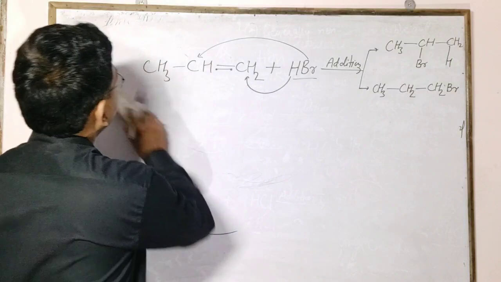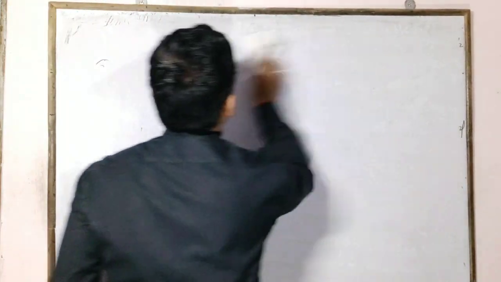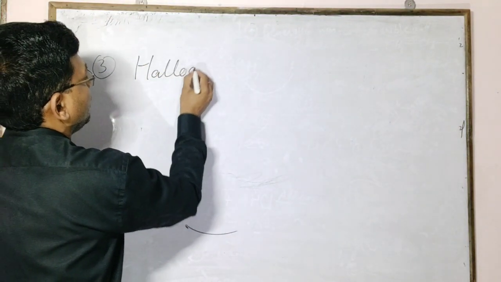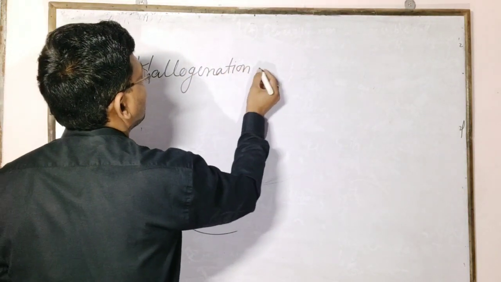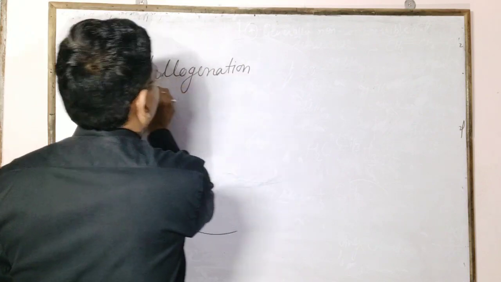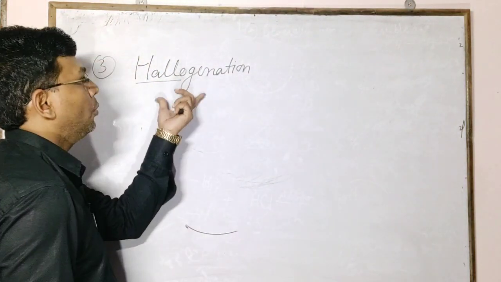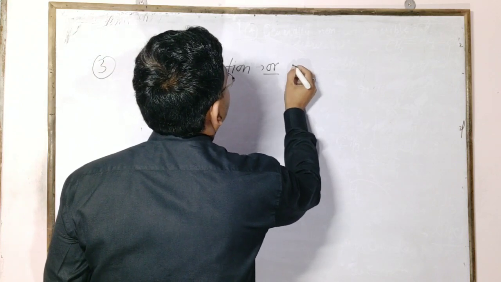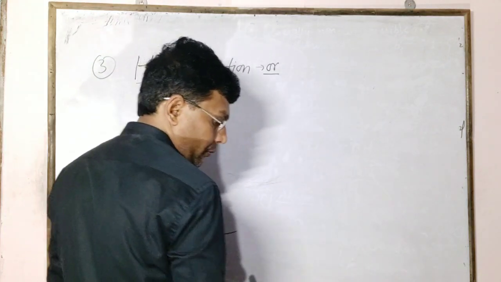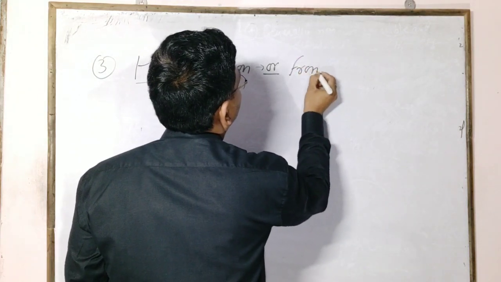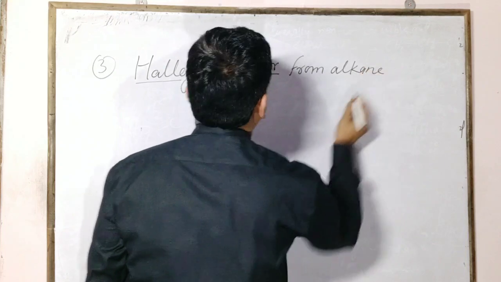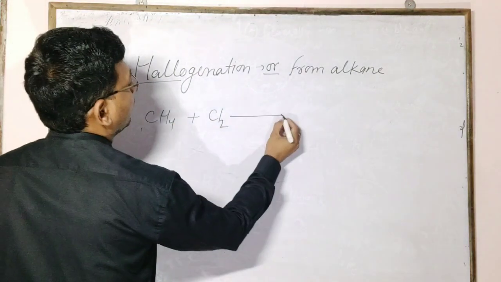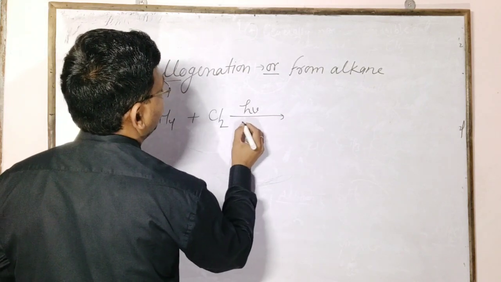Another preparation is from halogenation: chlorination, bromination, iodination, from alkane. Firstly, methane and chlorine react with light or sunlight.